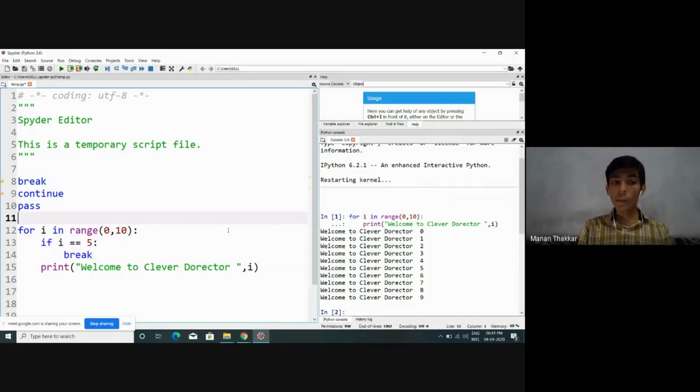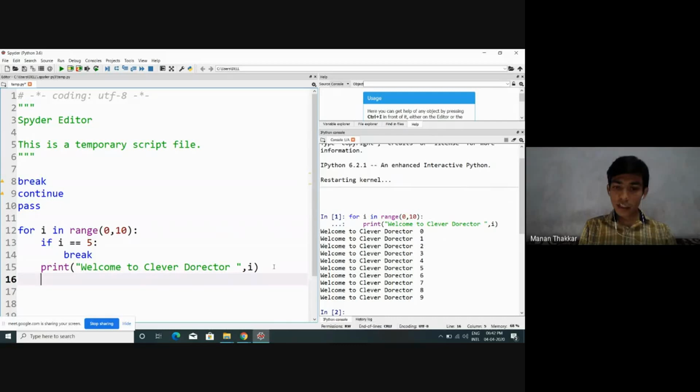Now, what is going to happen? Initially, i is 0. 0 double equals to 5, false. So it will display welcome to Clever Director 0. Again, for i equals to 1, 2, 3, 4, this condition is going to be false, and this statement will get displayed as an output. But when i becomes 5, condition becomes true. I will enter into my if block, and my break keyword will get executed. Whenever break keyword is executed, my control will come out from this loop.